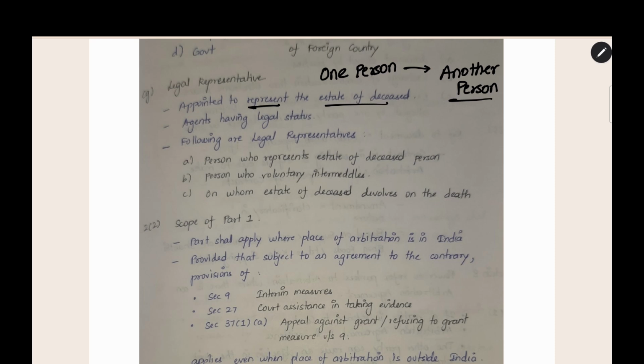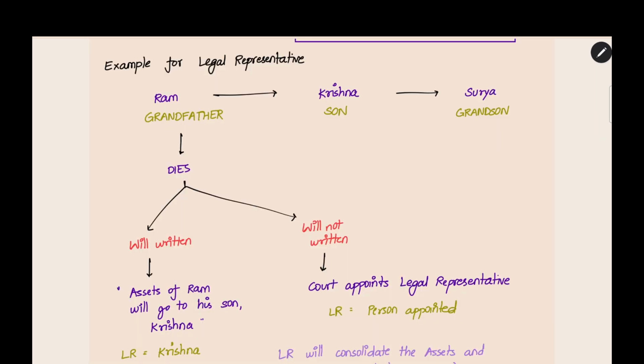For example, one person dies. He cannot come and do the legal formalities as he has already died. So, you have to appoint another person to represent the estate of the deceased person. Now, we have an example for this. Let us see the example. This is the example for legal representative.